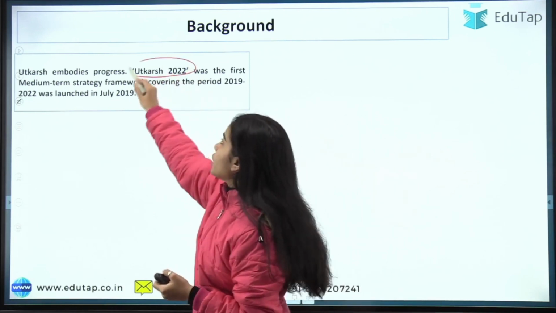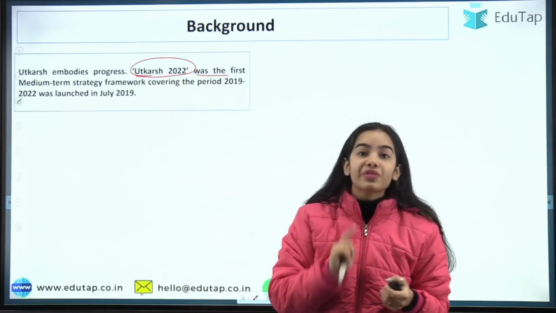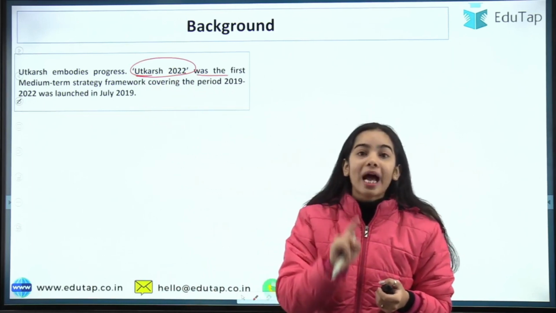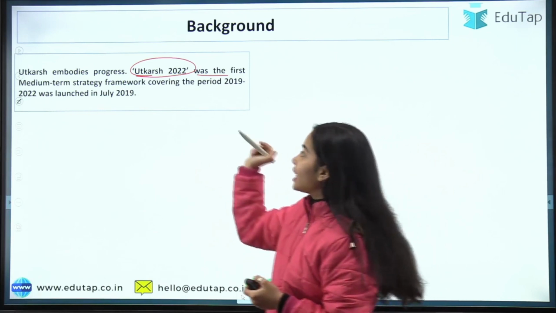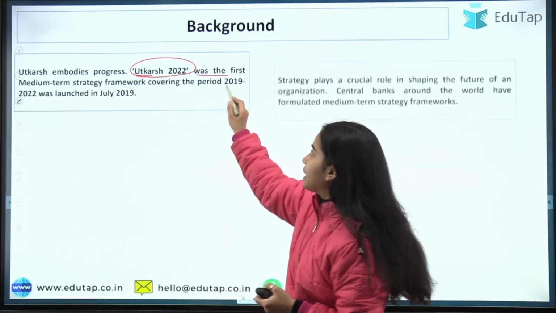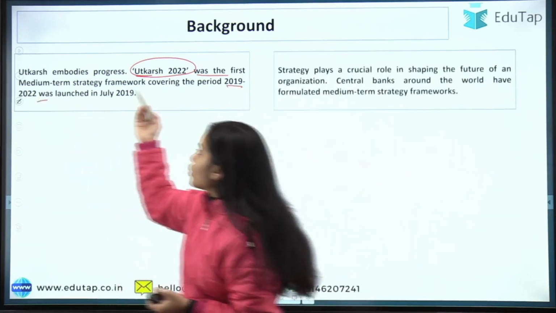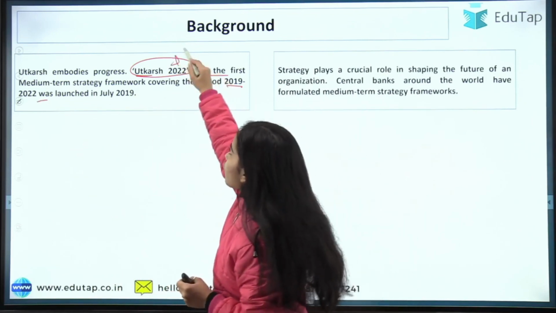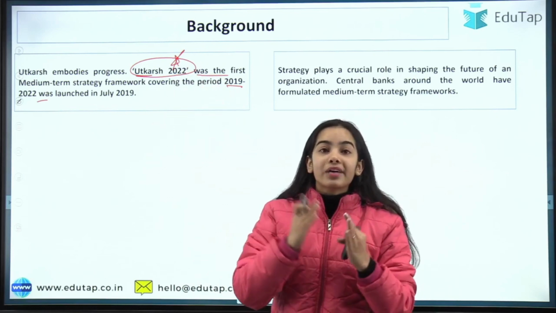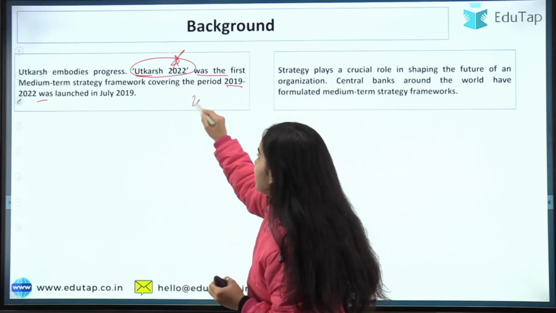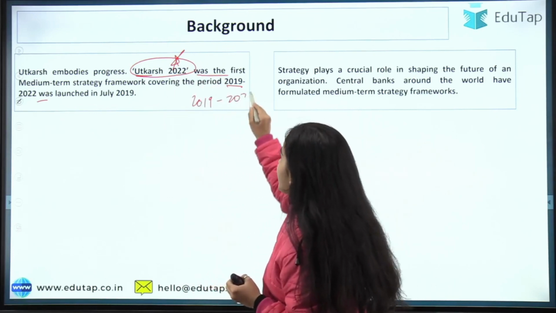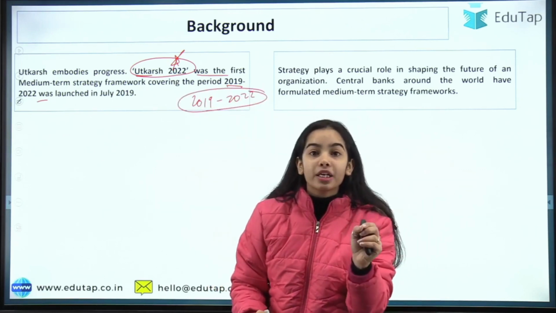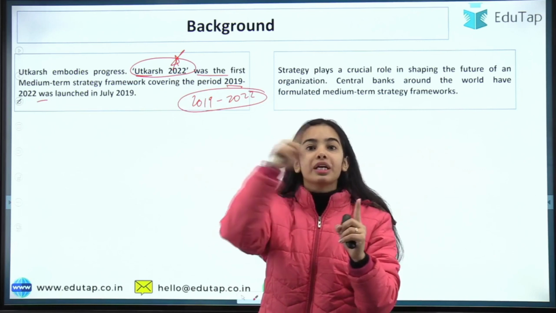Utkarsh 2022, this was the first medium-term strategy framework that was launched by the Reserve Bank of India in July 2019. Okay, and it was for the period of 2019 to 2022. So the first Utkarsh that was launched, the name for that Utkarsh was Utkarsh 2022. That was for a period of 2019 to 2022. So remember the period, and Utkarsh 2.0 is for the period of 2023 to 2025.